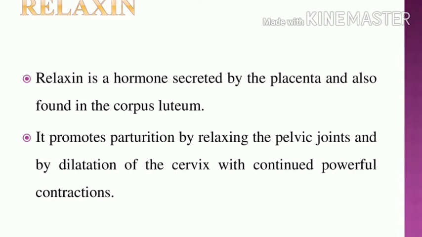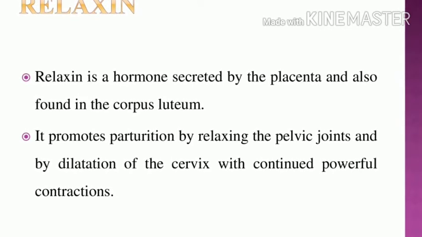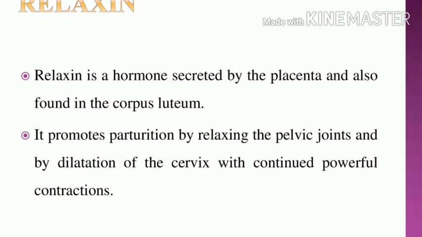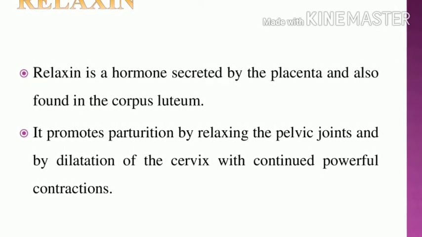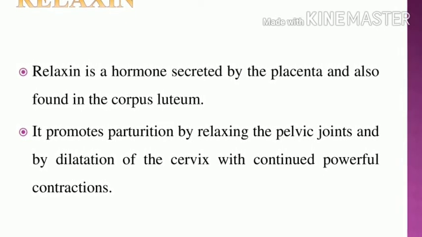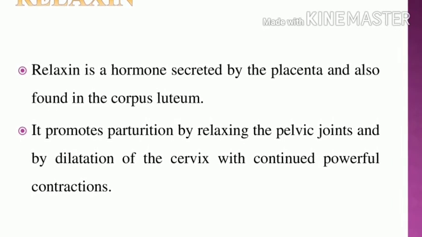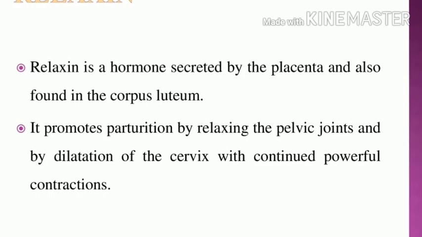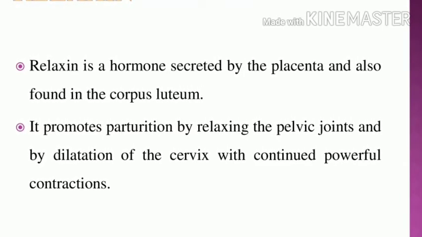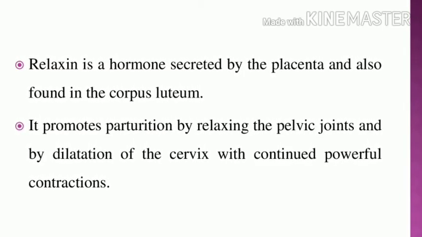So this is the role of relaxin. I repeat: relaxin is produced by the placenta, a temporary endocrine organ, and is also found in the corpus luteum.